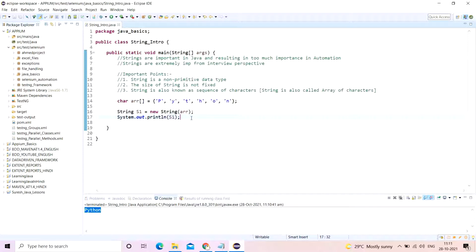That means it has an inbuilt sequencing arrangement mechanism which is known as a sequence of characters. That is why string is extremely important. I doubt there is any other class in Java which has this much privilege. That is why strings are extremely important, and they are widely used in a lot of other places.